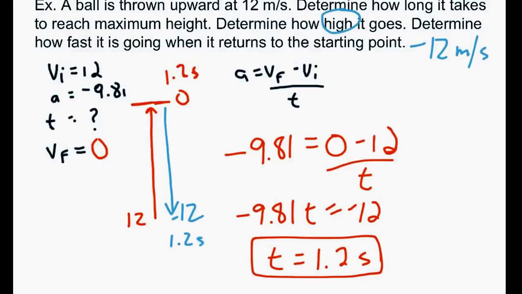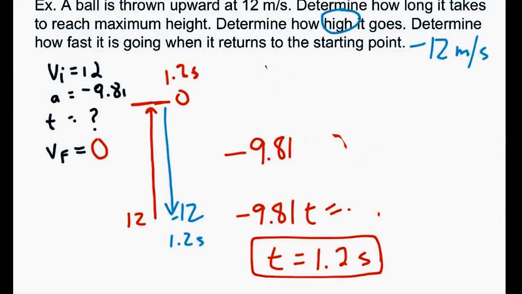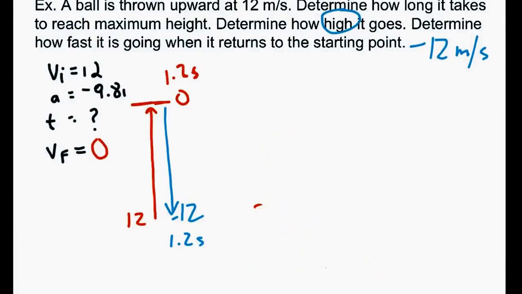So what we want to do for that one is solve the question again, but now let's solve it for distance. So let me erase this, and we're going to redo the question. We got our velocity still. We now know that its time is 1.2 seconds, but let's try not to solve the question using that answer just in case we made a mistake. Let's try solving it for the distance when we got VI, A, and VF. So the formula we want will be VF squared equals VI squared plus 2AD.